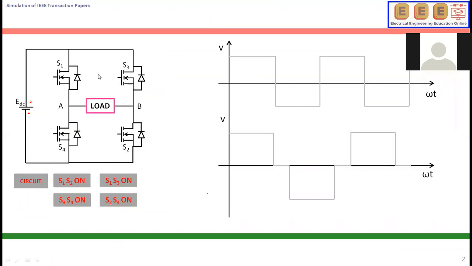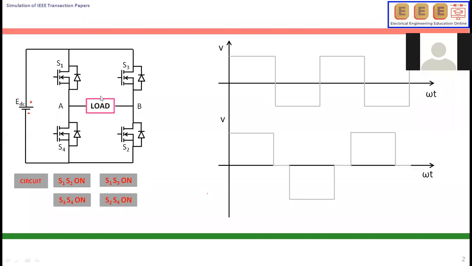This is an IGBT: S1 IGBT, S2, S3, S4. This is the body diode. It acts as a feedback diode. It protects the IGBT from negative voltage.